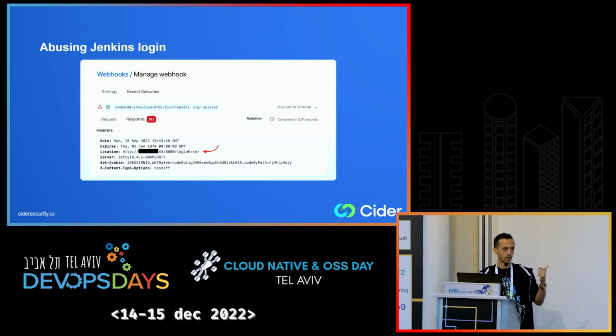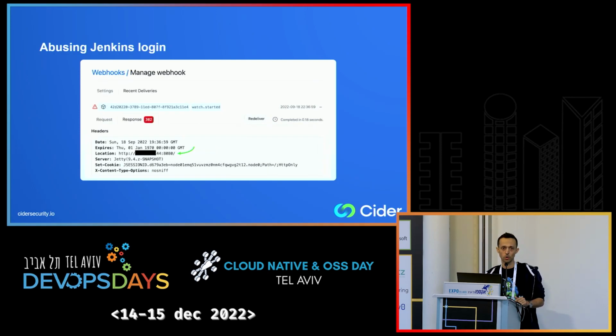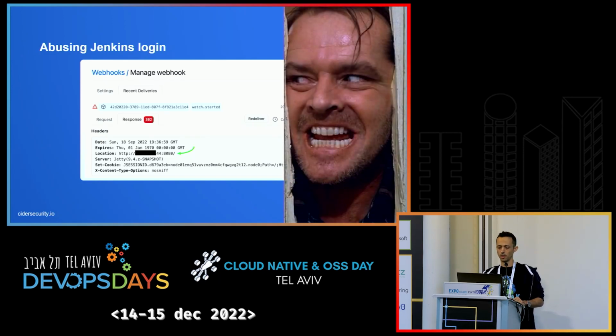This is what you see on the event log of the webhook service: a login error, and we'll be redirected to the login error page. But if the attempt is correct, we'll be redirected to the main Jenkins page, and we are assigned a valid session cookie that we can see in the GitHub event log, which is awesome.